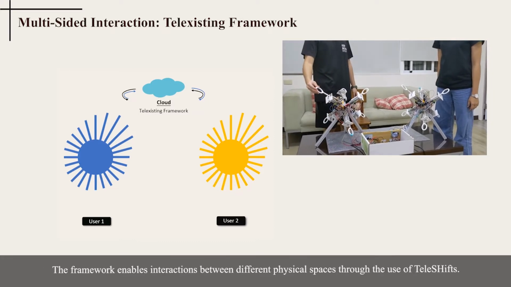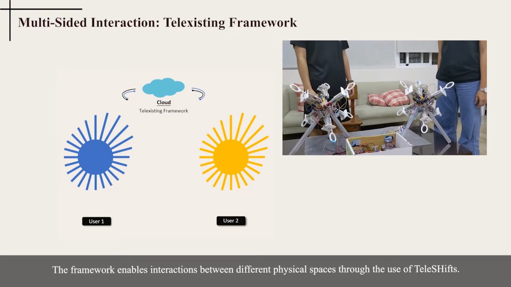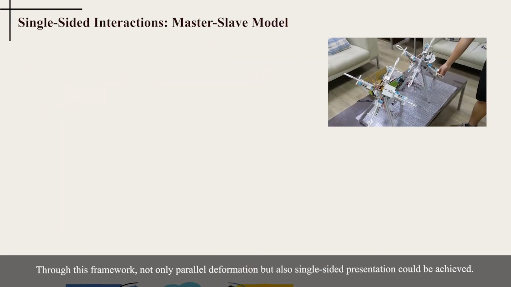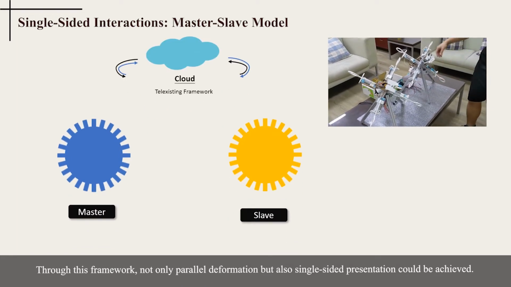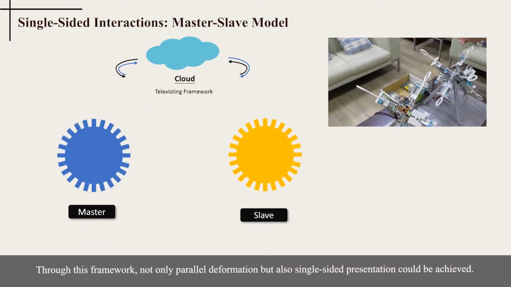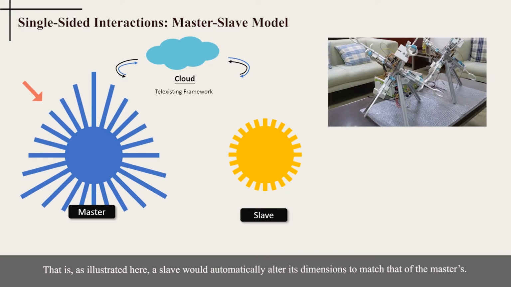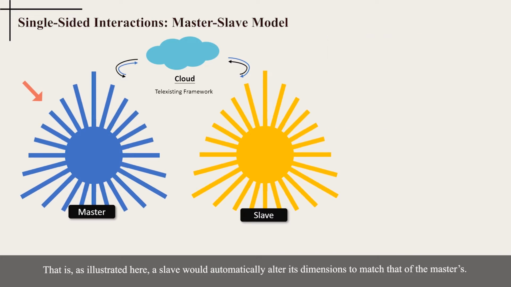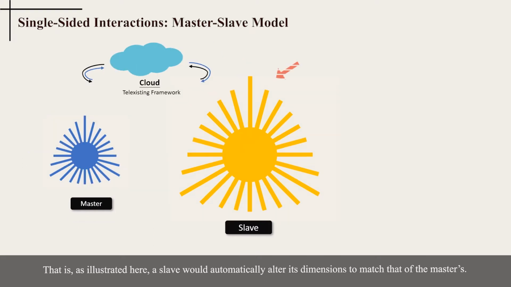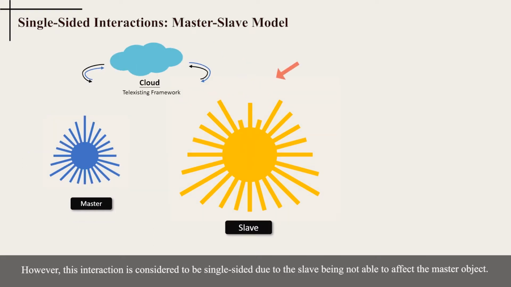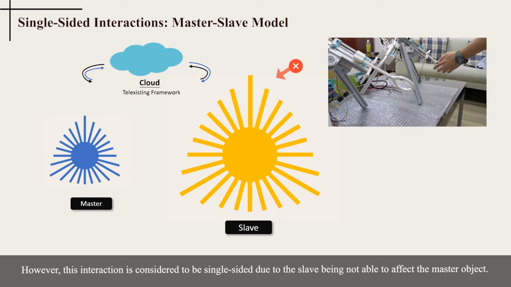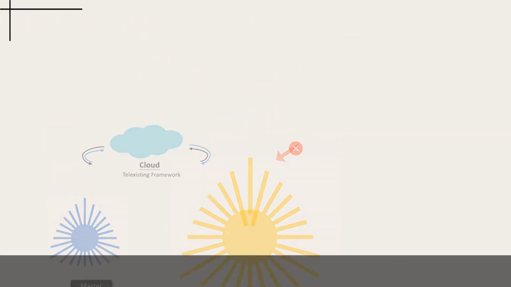The framework enables interactions between different physical spaces through the use of TeleShifts. Through this framework, not only parallel deformation, but also single-sided presentation could be achieved. That is, as illustrated here, a slave would automatically alter its dimensions to match that of the master's. However, this interaction is considered to be single-sided, due to the slave not being able to affect the master object.